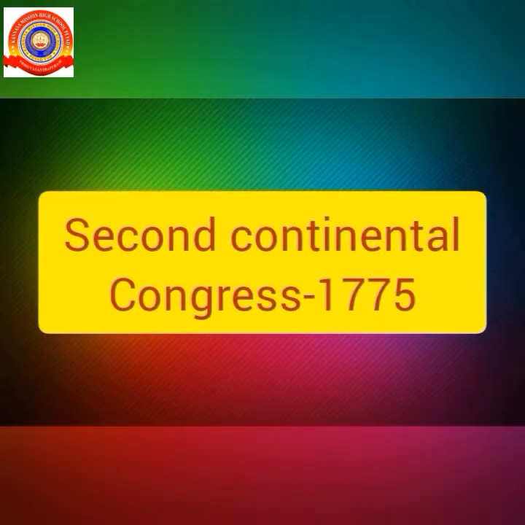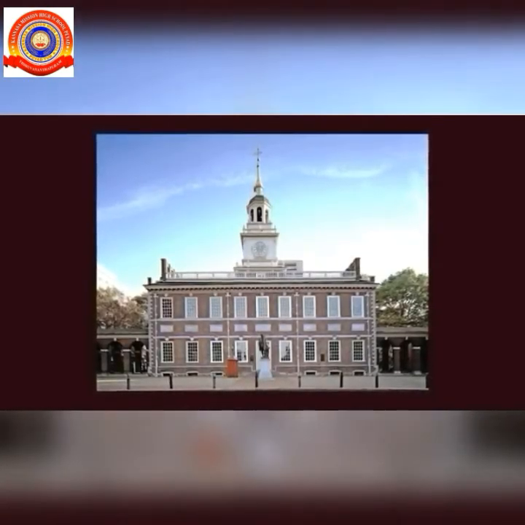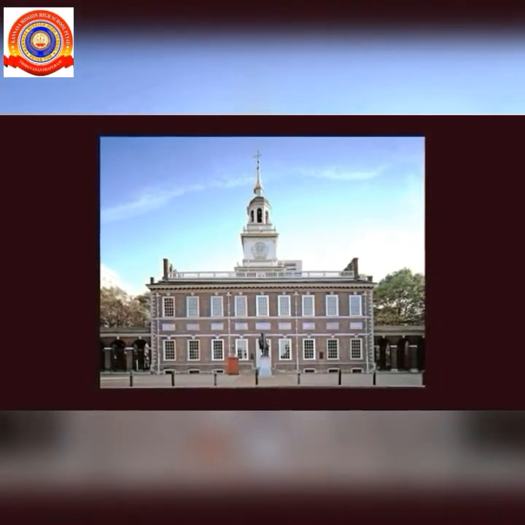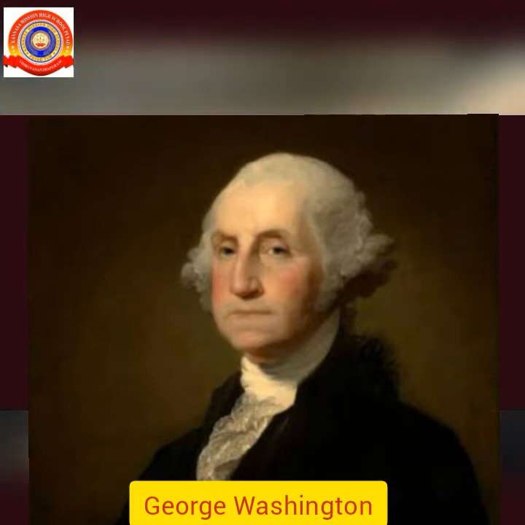Second Continental Congress, 1775. The Second Continental Congress, held at Philadelphia in 1775, elected George Washington as the Commander-in-Chief of the Continental Army.